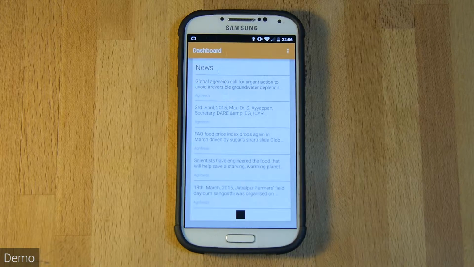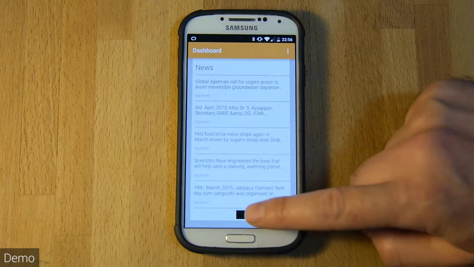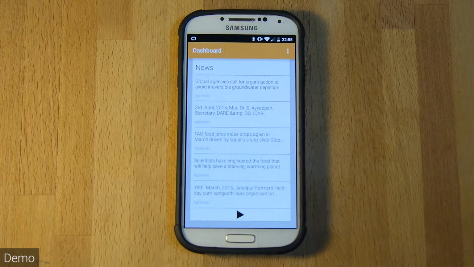Playing headlines. 18th March 2015, Jabalpur Farmers Field Day Kum Sangasti was organized on 18.03.